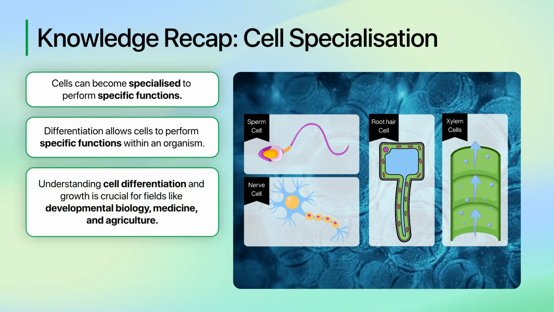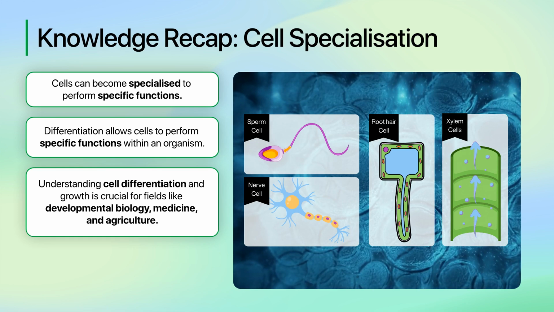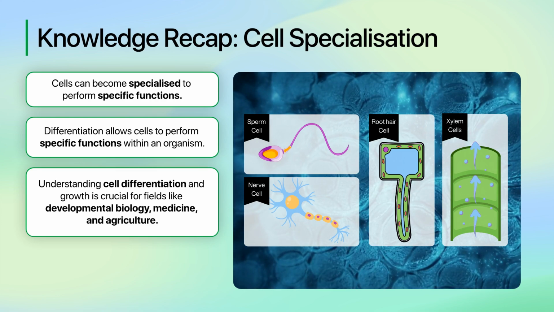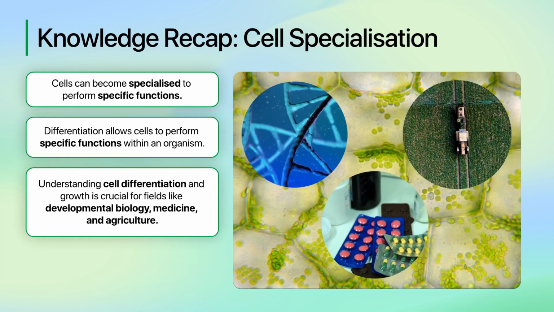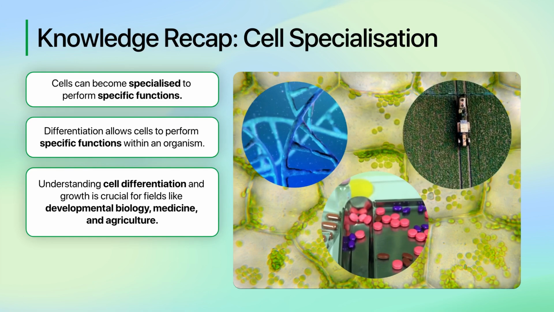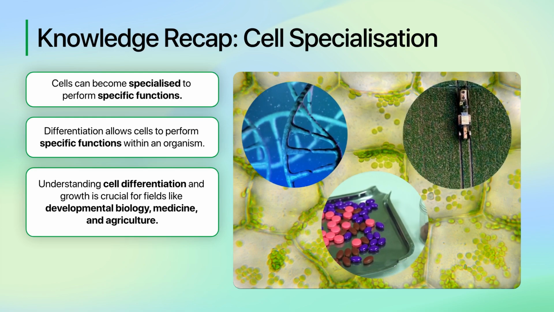Understanding cell differentiation and growth advances our biological understanding by revealing the mechanisms that enable organisms to develop complex structures and functions. This insight is crucial for fields like developmental biology, medicine, and agriculture, where knowing how cells specialize can lead to advances in health treatments and crop improvements. Let's get started.